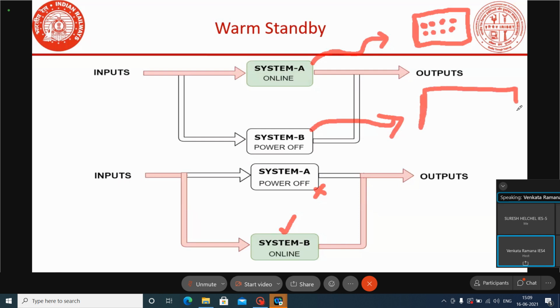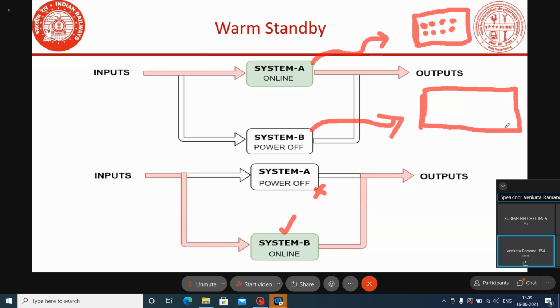This transfer from A system to B system, the changeover from A to B or B to A, can be done manually or automatically. It is possible with that option. For doing this transfer, we use some system health connected relays and some external circuits, and using these relay conditions, the changeover may take place manually or automatically.